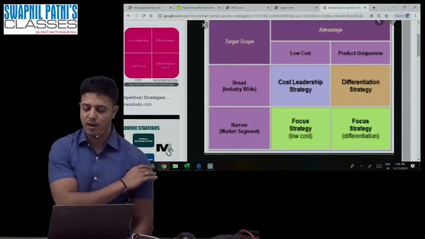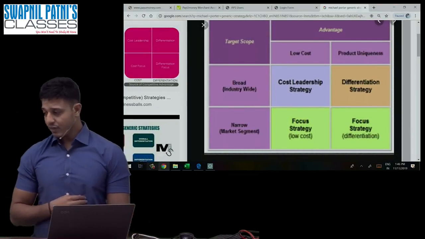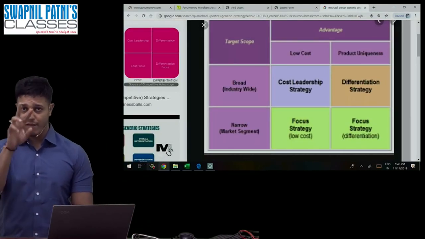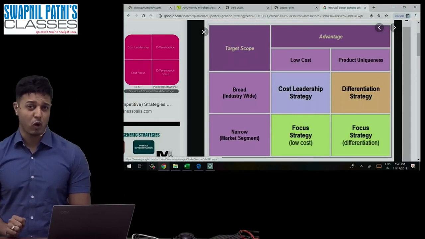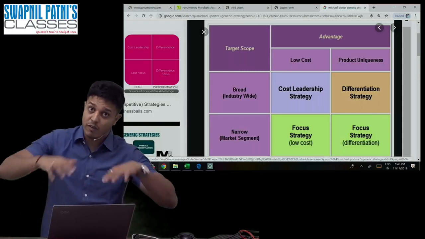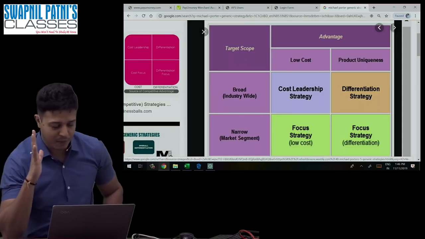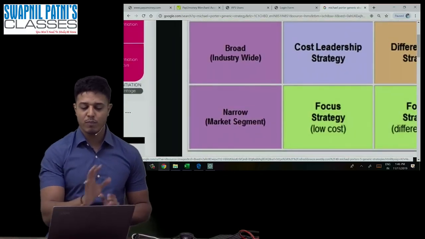Michael Porter's generic strategy, you can easily understand on the basis of this image. As per Michael Porter, if anybody wants to start a business, you always have two options: whether you want to serve a broad category or a narrow category. It means you want to serve a large number of people, or you are targeting only a specific amount of people. First of all, this is to be understood: broad and narrow.